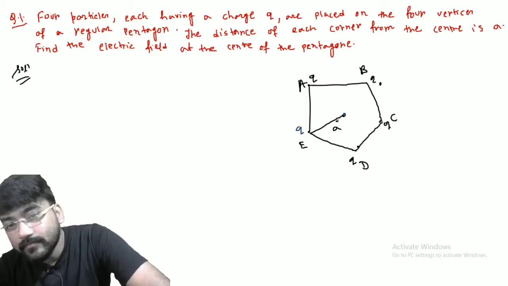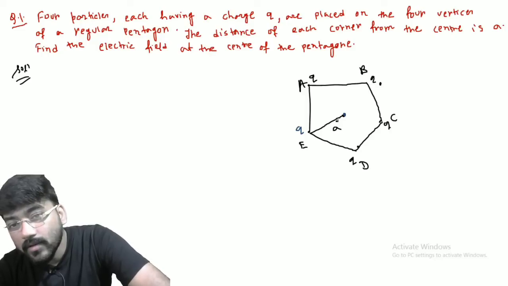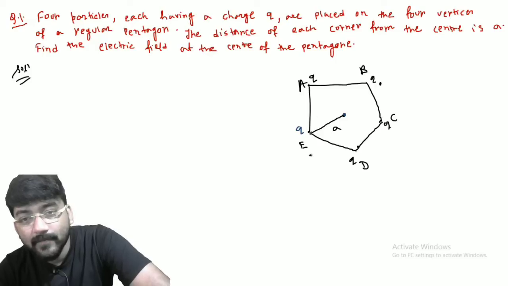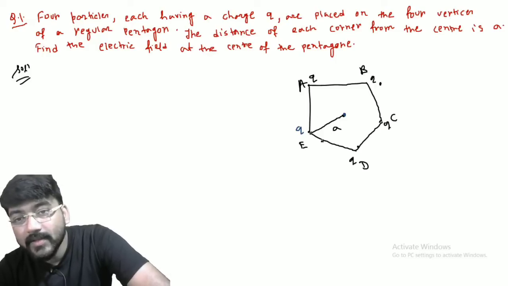Now this point has no charge according to the question. So how can we compensate for this? If we place a plus q charge here, then the total electric field at the center will be 0.